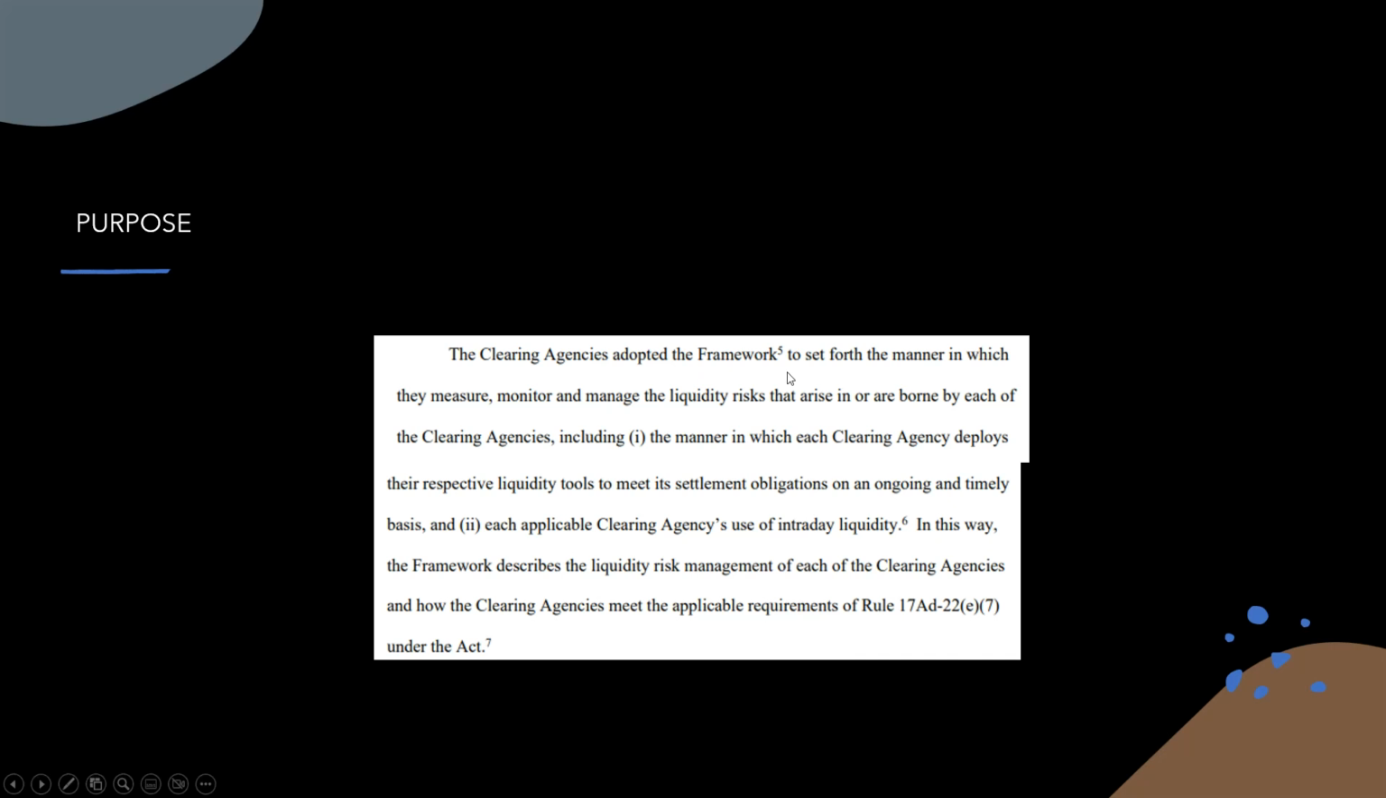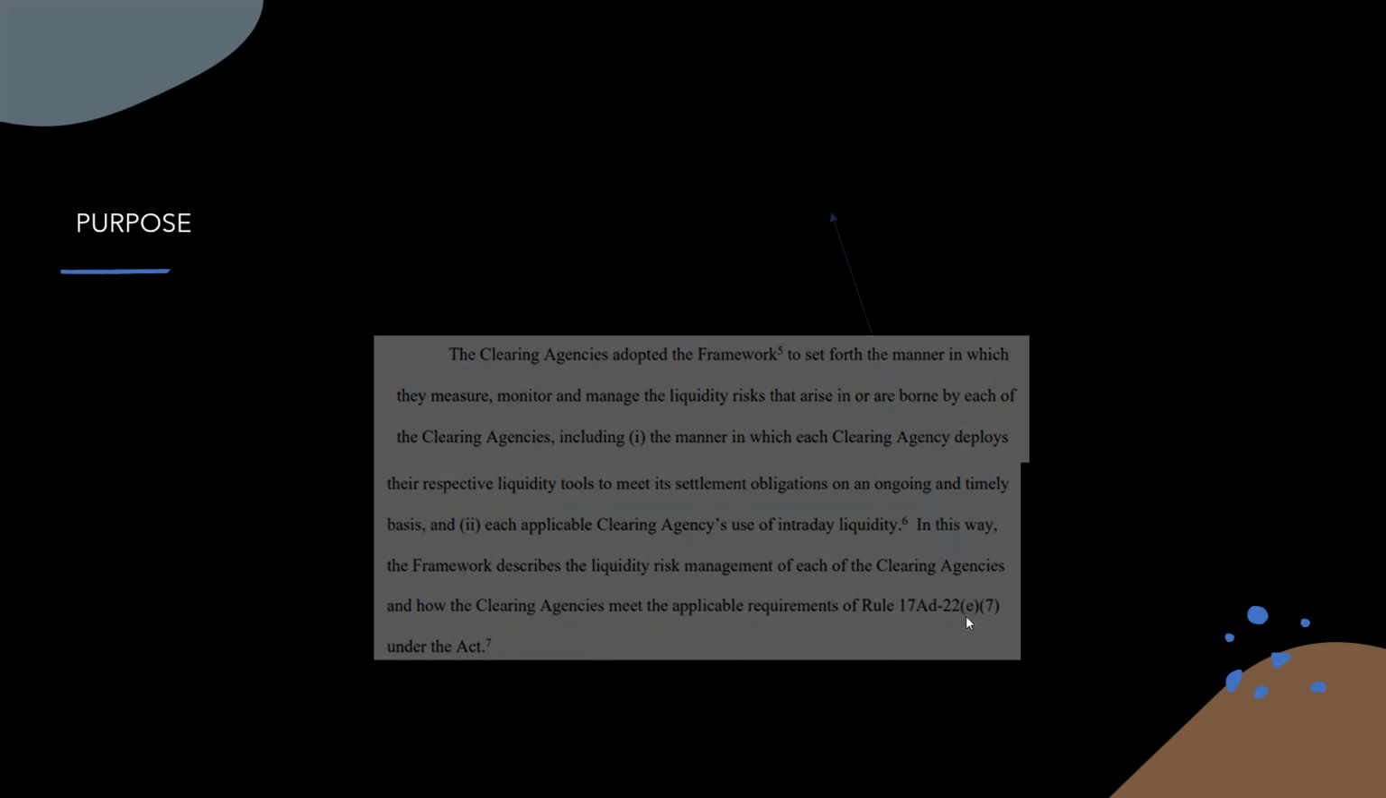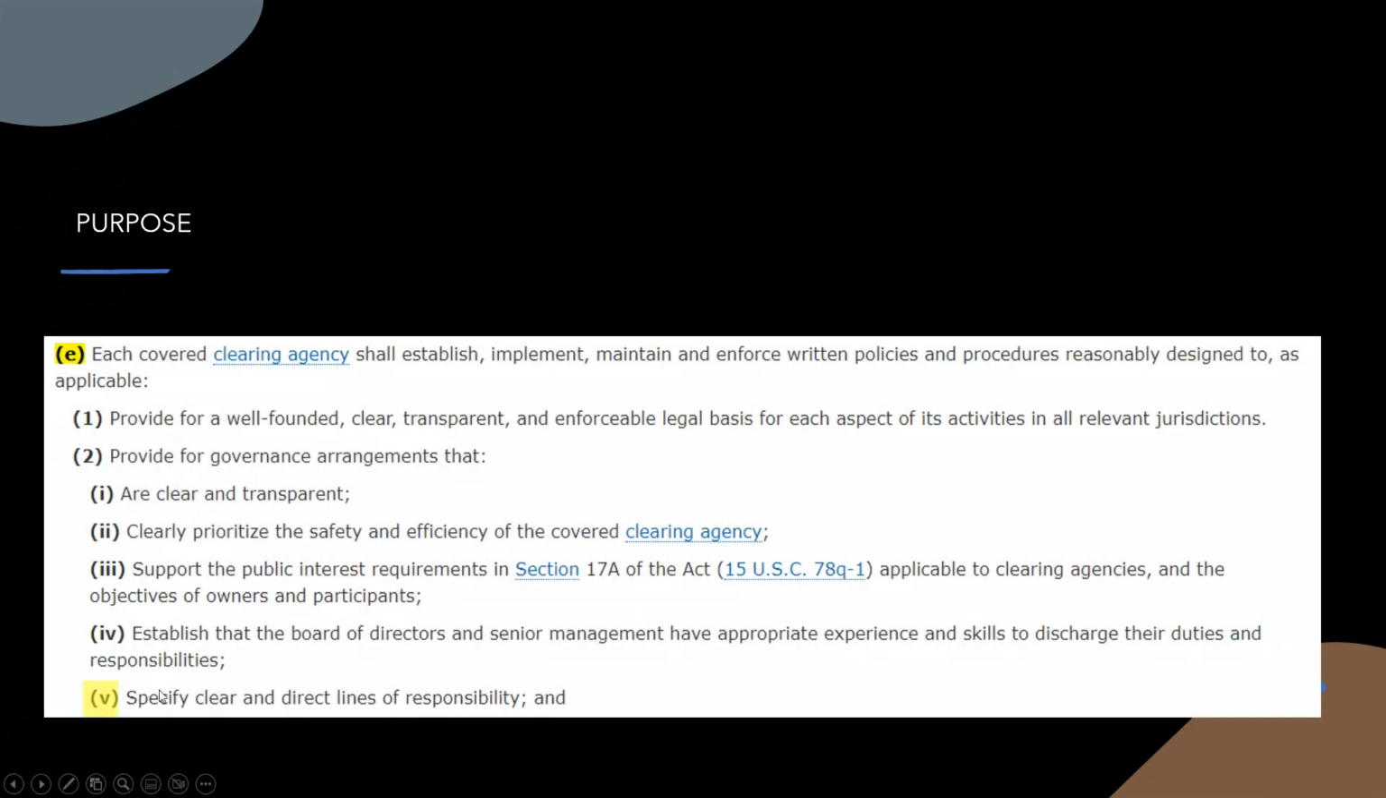ad-22(e)(7) under the Act, which, remember, we just looked at the rule, but we didn't look at this specific section, so now we're going to take a look at it. If you look at (e)(7), each covered clearing agency shall establish, implement, maintain, and enforce written policies and procedures reasonably designed to, as applicable, specify clear and direct lines of responsibility. So again, at the beginning of this, they said that they're going to make technical changes and change some definitions. And the reason they're doing that is to make sure they're in compliance with (e)(7) of this rule.